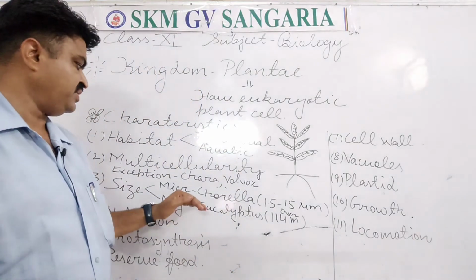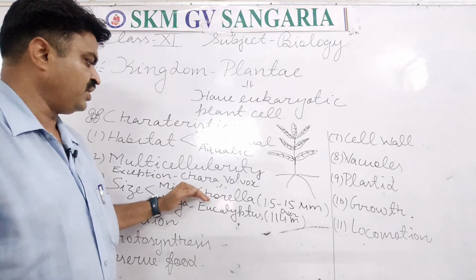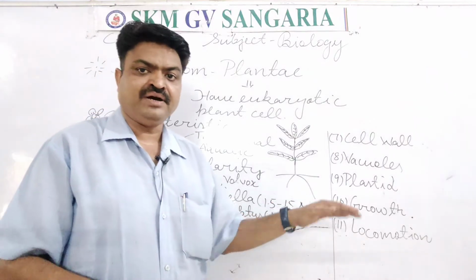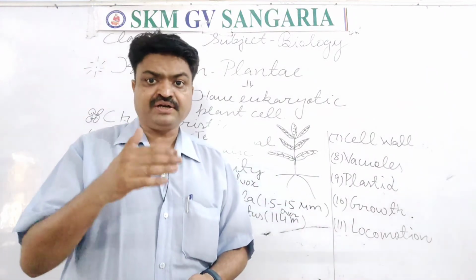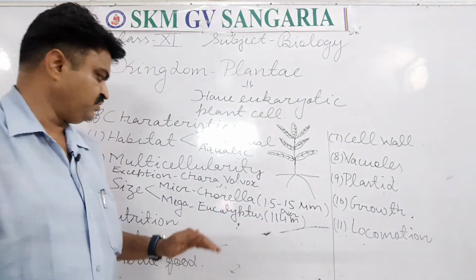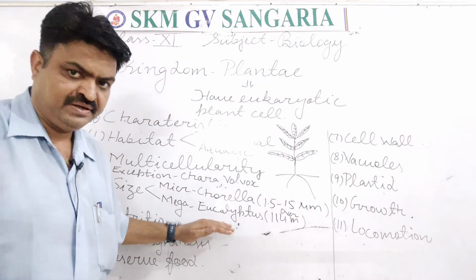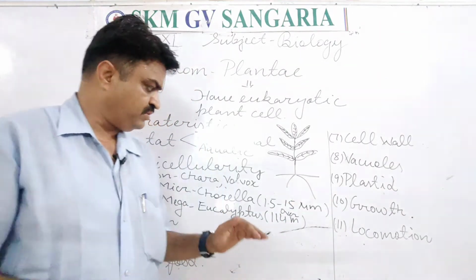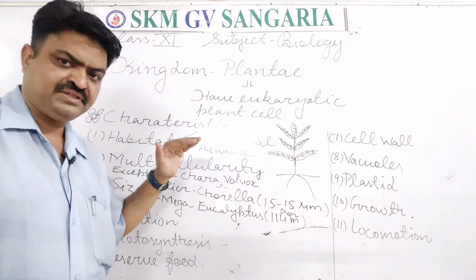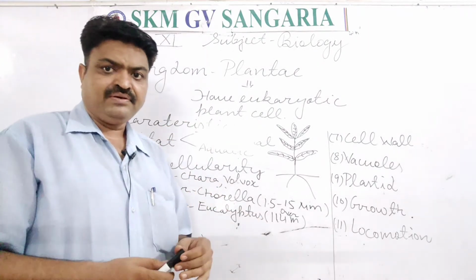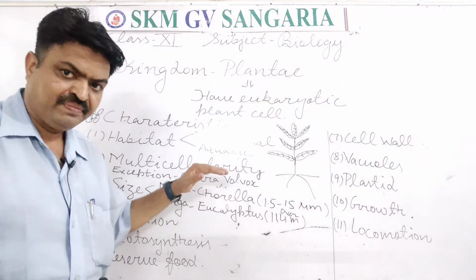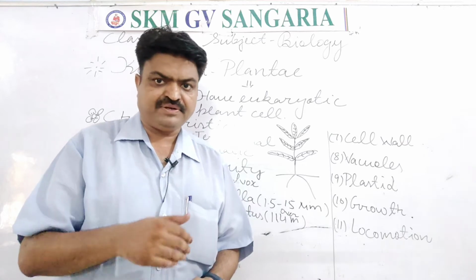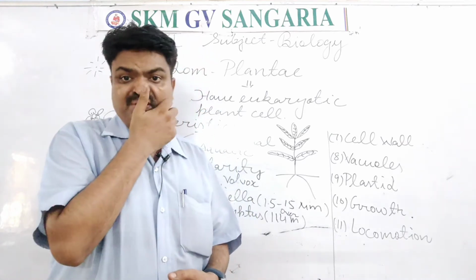Like, students, one microscopic plant is Chlorella. This Chlorella has a size of around 1.5 to 15 micrometers, and the plant that has the largest size is Eucalyptus, students, and its size is around 114 to 115 meters.